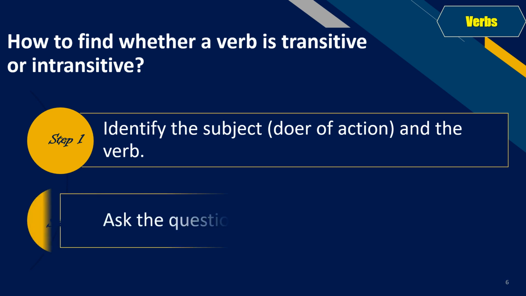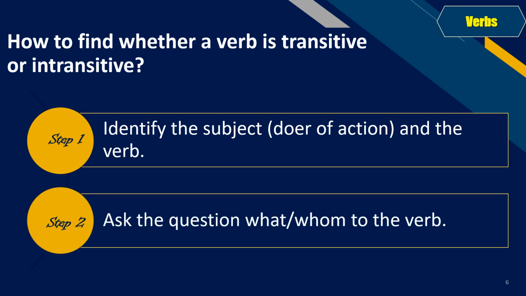Once you have done that, step number 2. Ask the question what to your verb. If you do not get the answer, then ask the question whom to your verb. If you get the answer, that means your verb is transitive. And if you do not get the answer, that means your verb is intransitive.